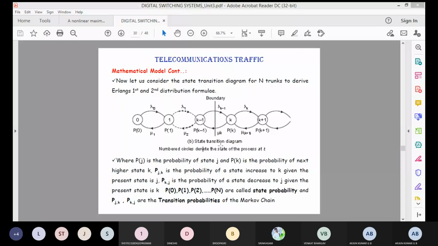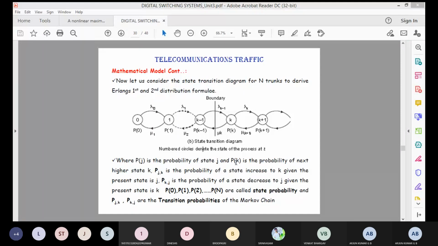Suppose PJK is the probability of the state increasing to K given the present state is J, so that it goes to the next state K. J is the present state.